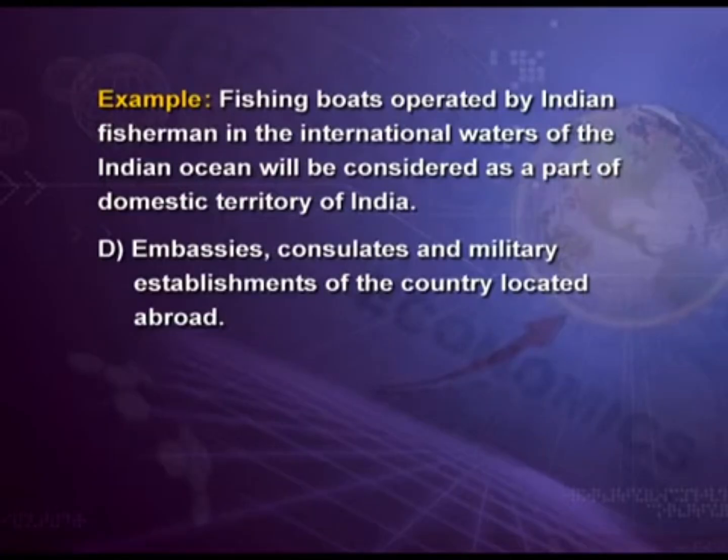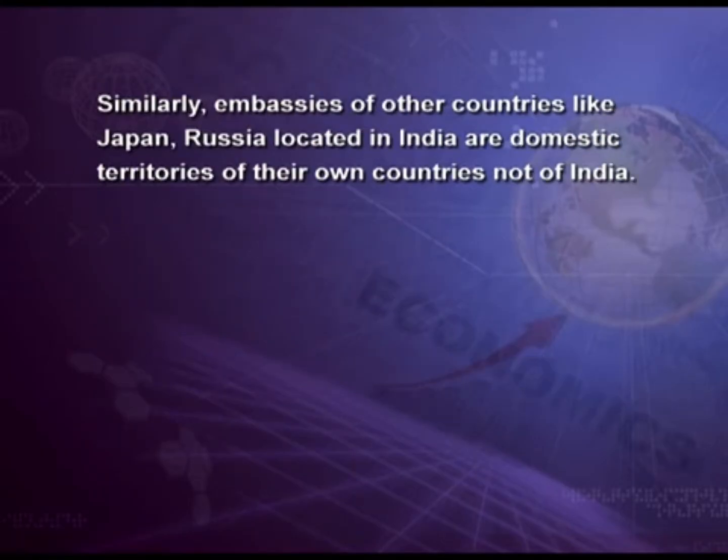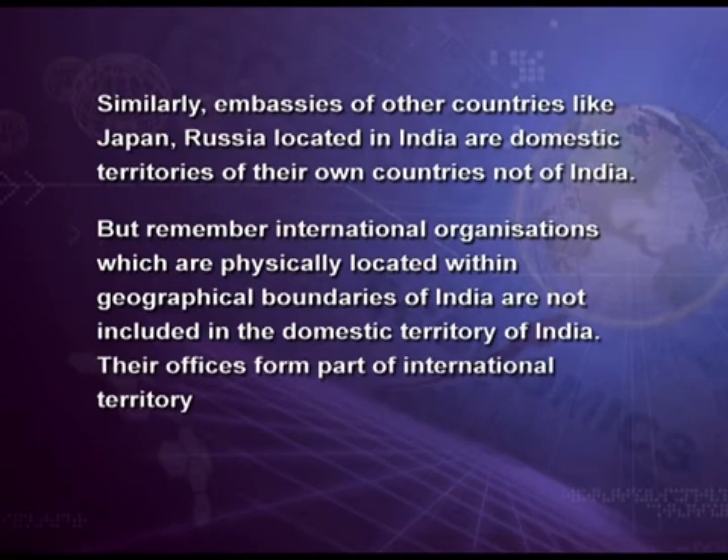The fourth item included in domestic territory is embassies, consulates and military establishments of the country located abroad. Example, Indian embassies in Russia, America and other countries will form part of the domestic territory of India. Similarly, embassies of other countries like Japan and Russia located in India are domestic territories of their own countries, not of India. But remember, international organizations which are physically located within the geographical boundaries of India are not included in the domestic territory of India. Their offices form part of international territory, not of domestic territory.